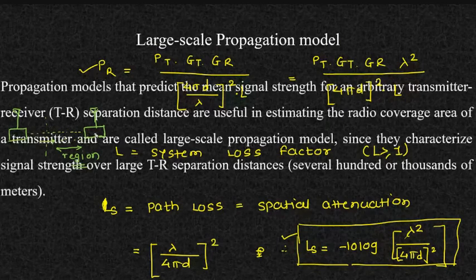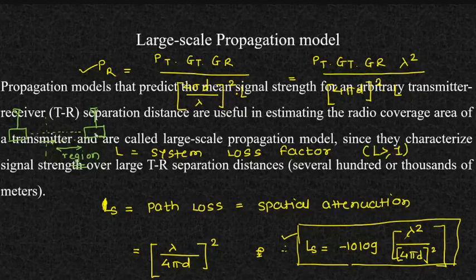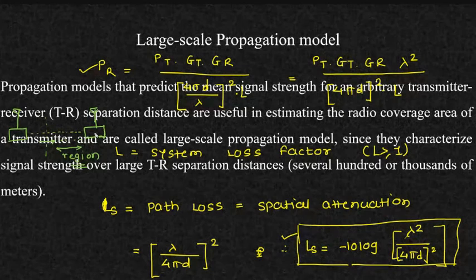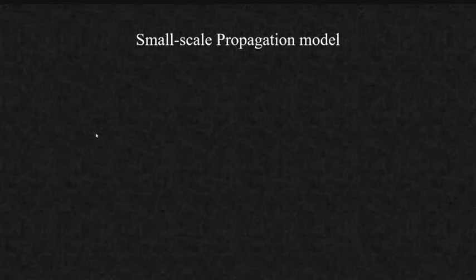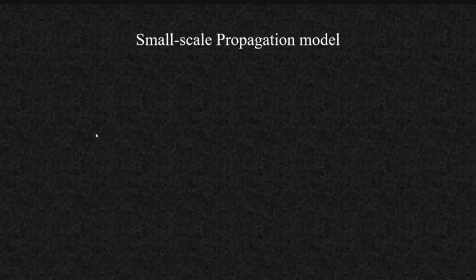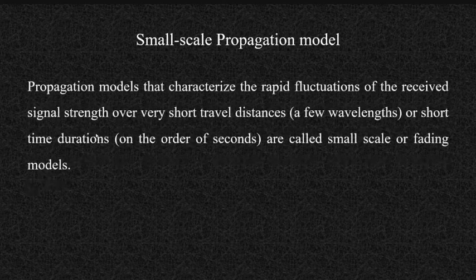Now large scale propagation model, I think we have already gone through this. If the distance between transmitter and receiver is large, in the range of several hundred or thousands of meters, it will be called a large scale propagation model. The second is the small scale propagation model. If you are considering your transmitter-receiver distance is small, you have placed the transmitter and the receiver and the distance between them is very small in terms of a few wavelengths.